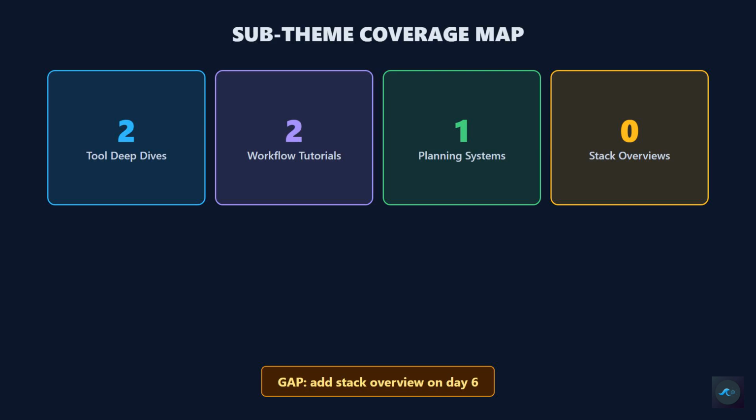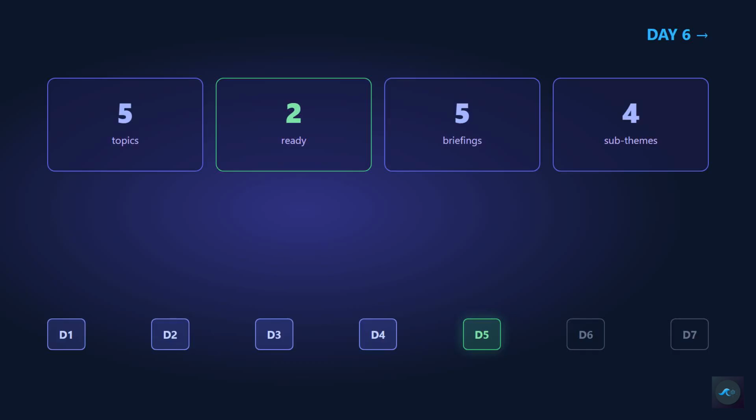Day 5 complete. 5 briefings, 5 topics, 2 ready rows, trend tracker current, subthemes mapped. Days 6 and 7 add topics 6 and 7 if gaps remain, promote a third ready if scores support it, and run a final week 1 audit. By day 7 close, 5 to 7 scored topics, at least 2 ready, subtheme balance checked, week theme confirmed. That's your complete research runway into Claude week.